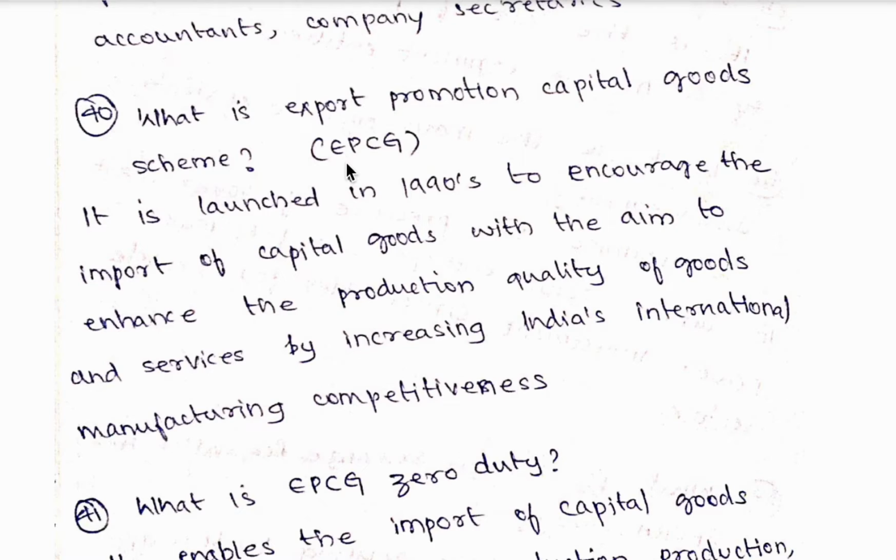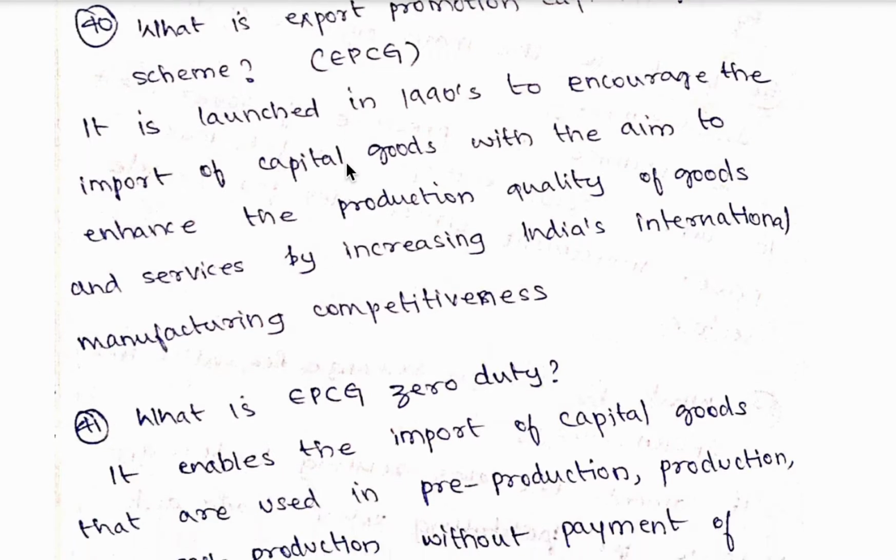40th question, what is Export Promotion Capital Goods Scheme, EPCG? So it was launched in 1990s to encourage the import of capital goods with the aim to enhance the production quality of goods and services by increasing India's international manufacturing competitiveness.